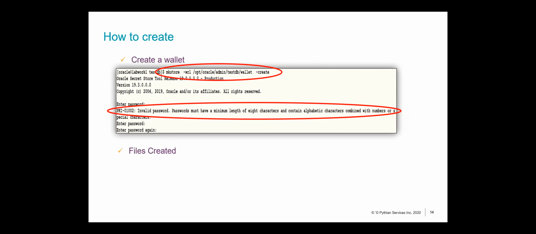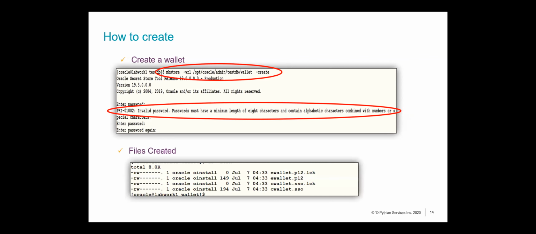Now, once you create a wallet, which is a pretty straightforward thing to do, what you'll notice is that a few files are created in this wallet. Now, what are these files, or why do you have so many files? If you notice, there are two types of files. One is the P12 file with the .p12 extension, and the other is the one with the .sso extension. Why do you need two files?